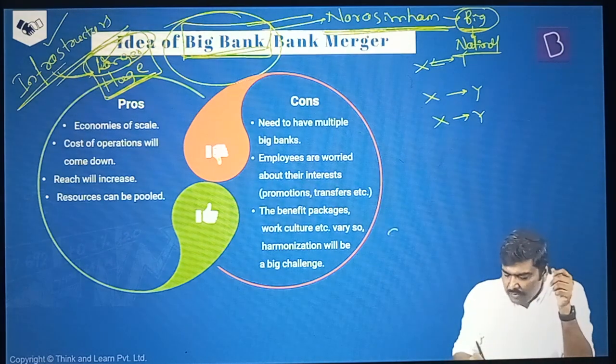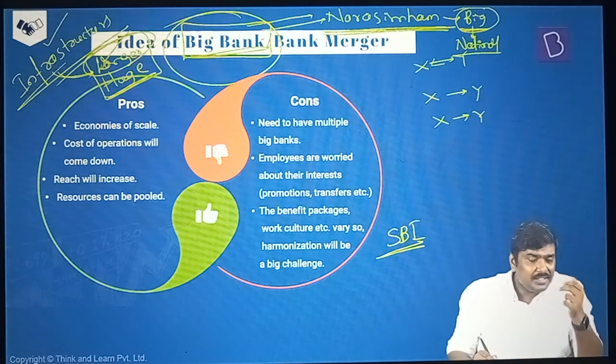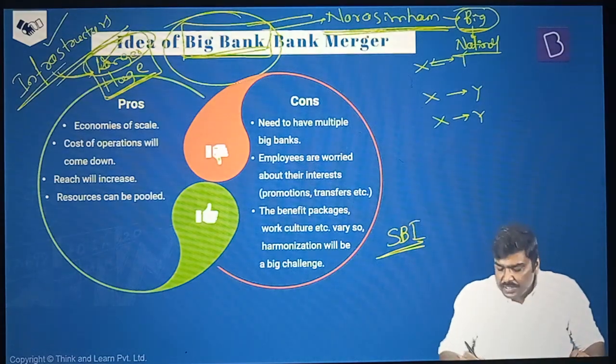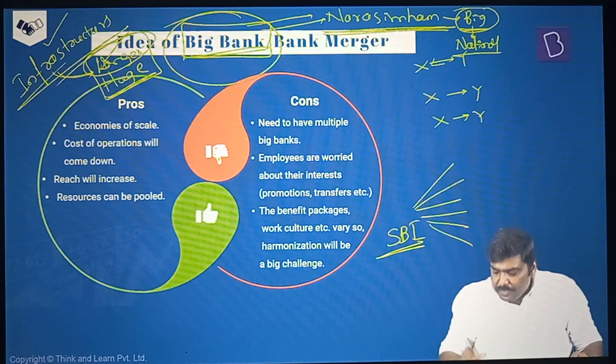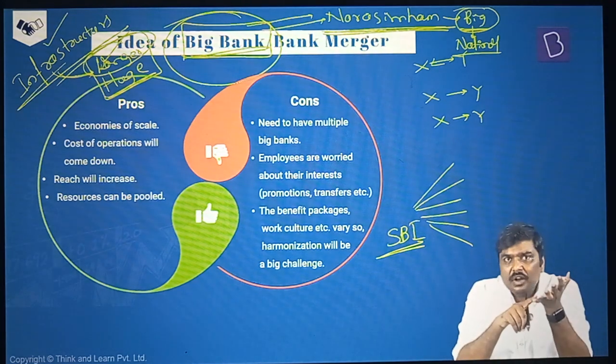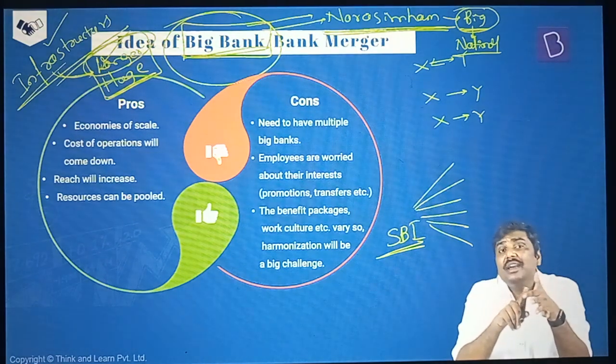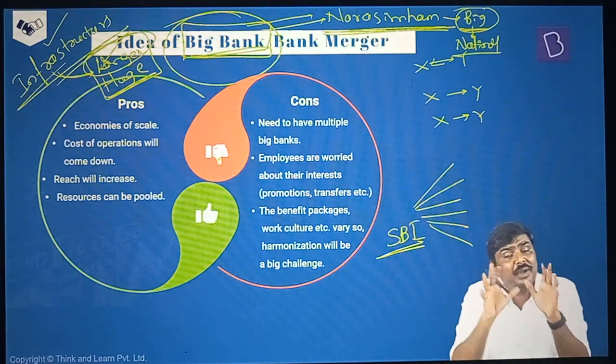Best example, State Bank of India. Right? Have a look at this. SBI today is the biggest bank in India, no doubt. But right, understand this. The problem earlier with respect to SBI was there are multiple subsidiaries of SBI. Okay, there are subsidiary banks of SBI or associate banks. Right? There was a State Bank of Mysore, State Bank of Travancore, State Bank of Patiala, State Bank of Bikaner and Jaipur. Right? So there are different associate banks of SBI.